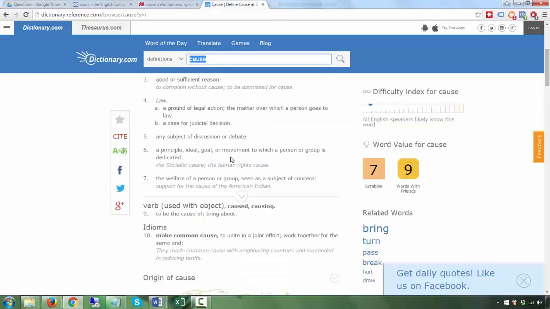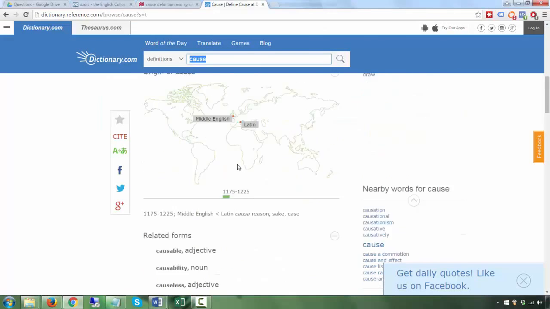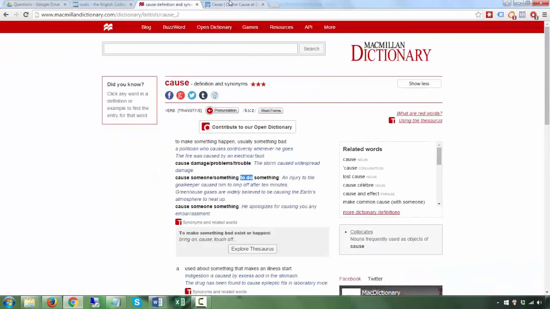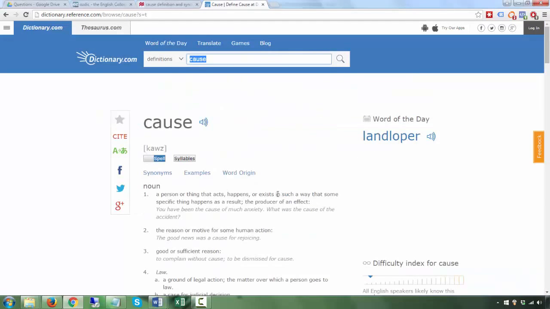Okay, this other dictionary, I don't think it gives you that. It just gives you the definition, which is probably a bit more comprehensive than this, but it is not what we're looking for. A lot of students already know the definition of words. They need to know how to use it. They need to know the word patterns and the collocations. So a dictionary like that is really not good.